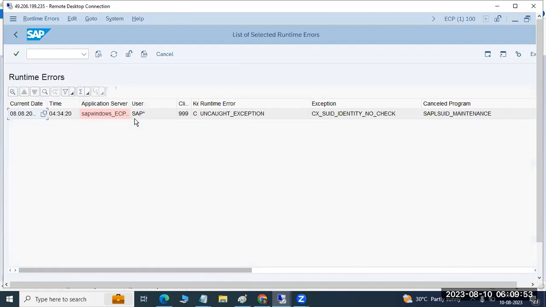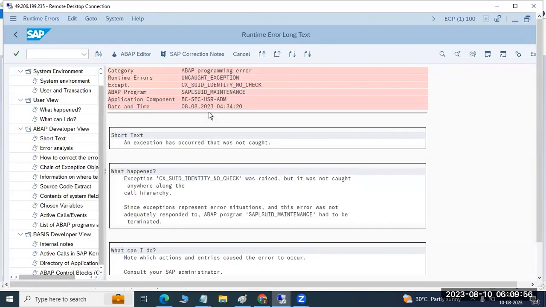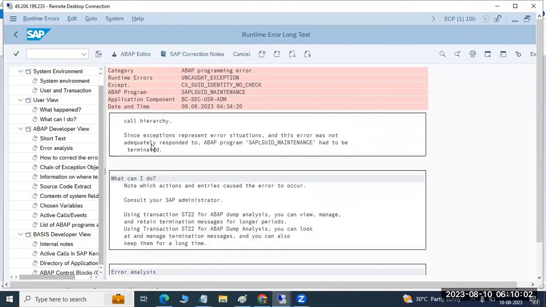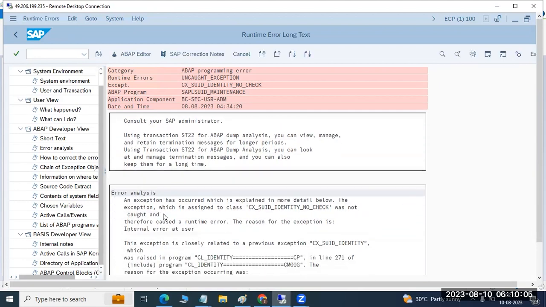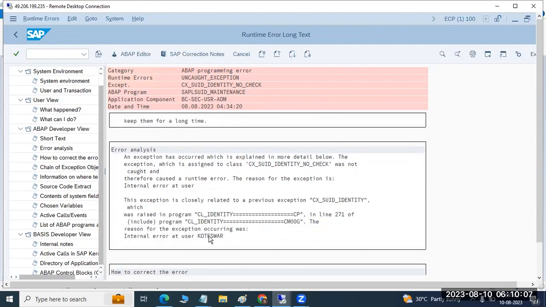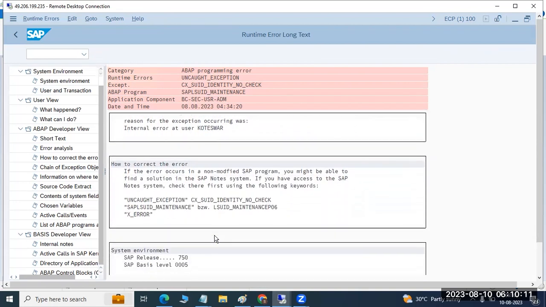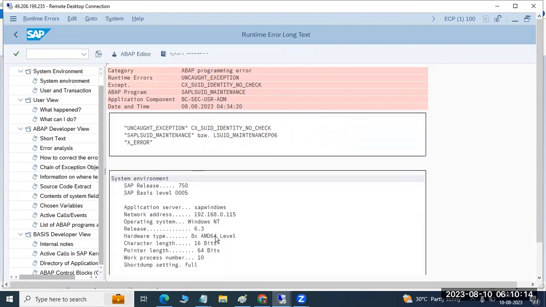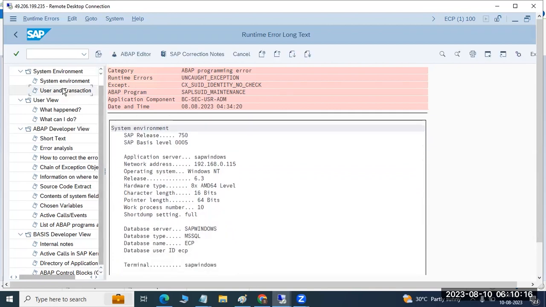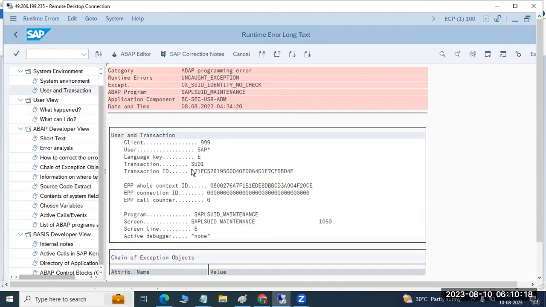As you can see, yesterday there is one runtime error which is related to an uncaught exception. Why did this occur? You can go and review this note to see what is happening here. There is a user, Koteshwar. When Koteshwar is doing something, this error occurred. All the information is here: which version, which user, what he is doing, client 999, and SAP*, and the SU01 transaction code is used.